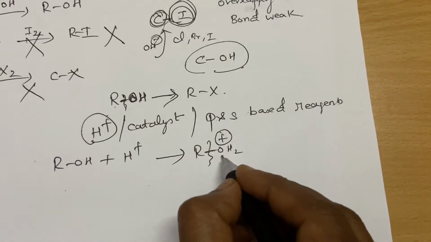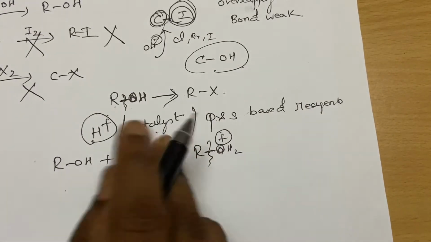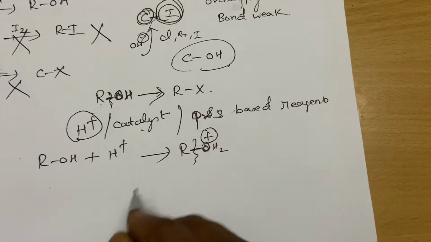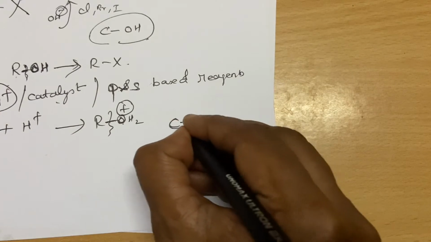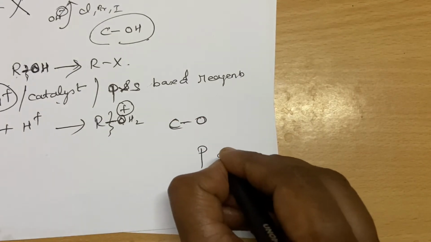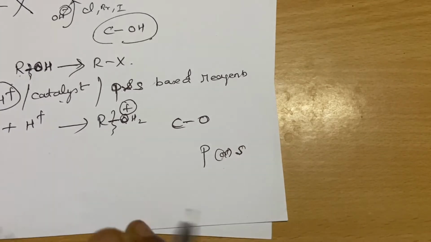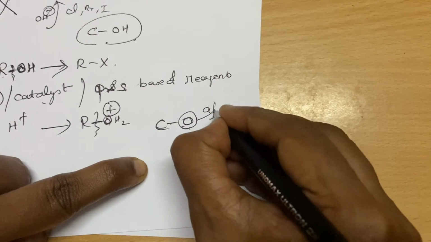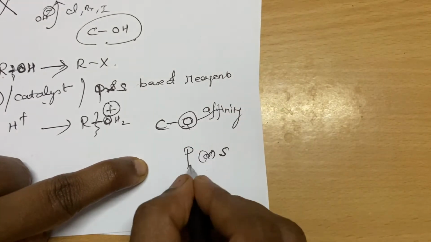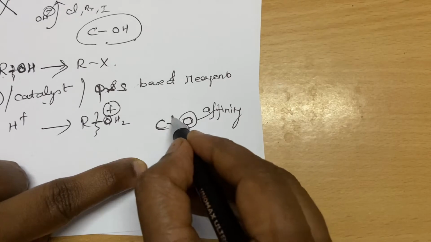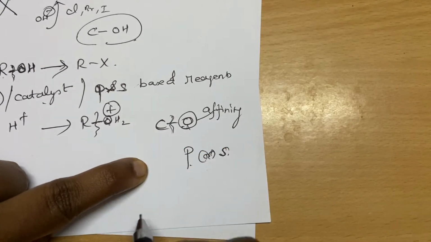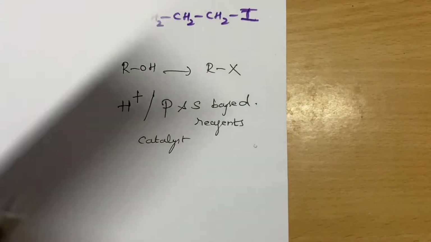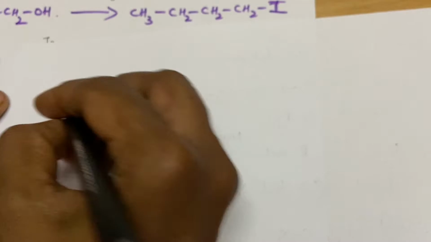Without acid, the carbon-oxygen bond is very strong. A catalyst serves the same purpose. What is the beauty of using phosphorus and sulfur-based reagents? You see a carbon and oxygen. If you introduce any phosphorus or sulfur, the trick we are using is that oxygen has more affinity, affinity meaning attraction, towards phosphorus or sulfur, so that it cleaves the bond and the oxygen goes along with phosphorus and sulfur. This is the key. Okay, so now I will explain a set of reactions by which we will achieve this.